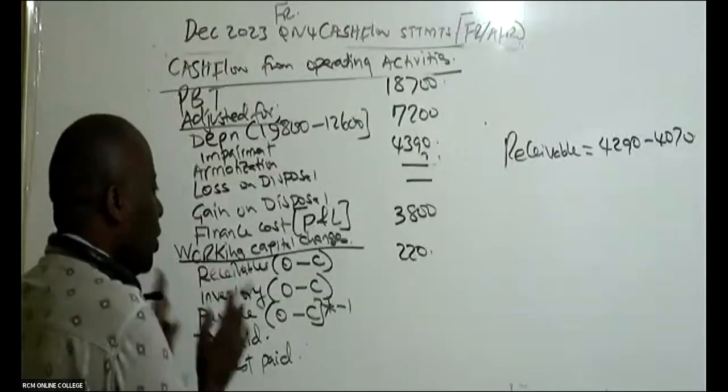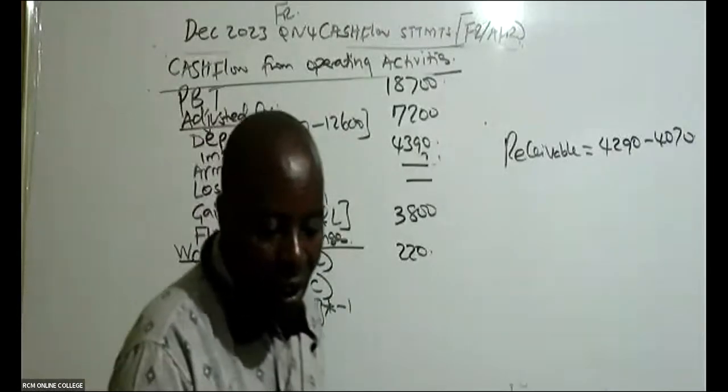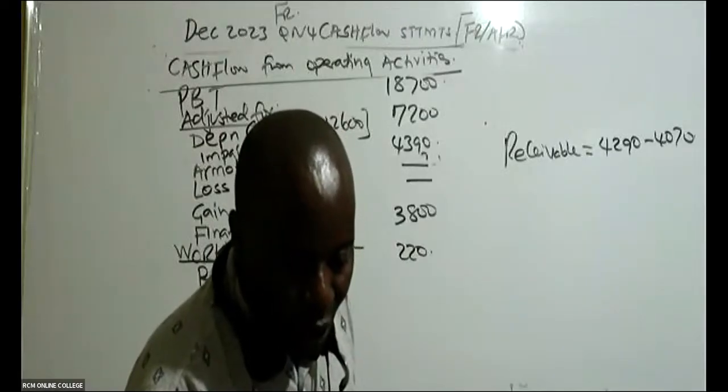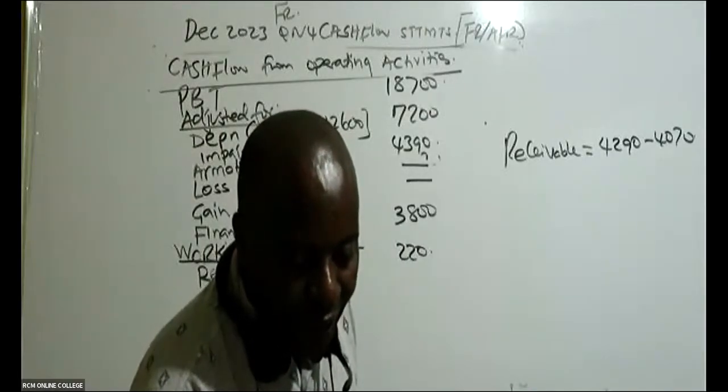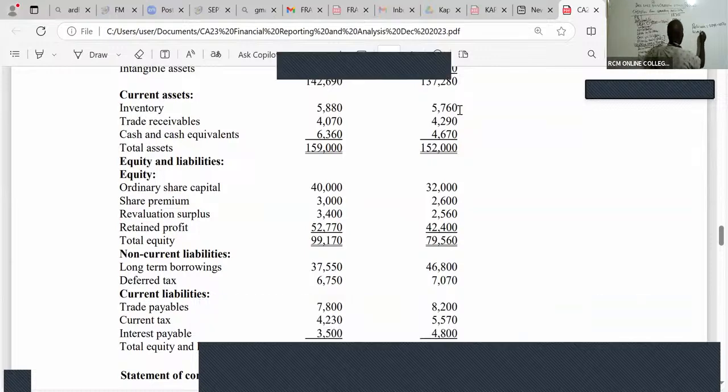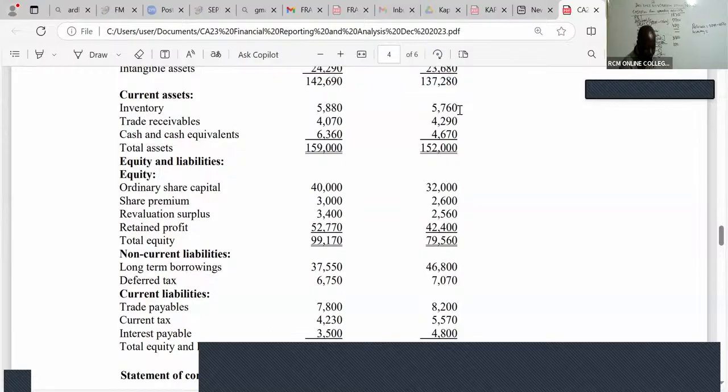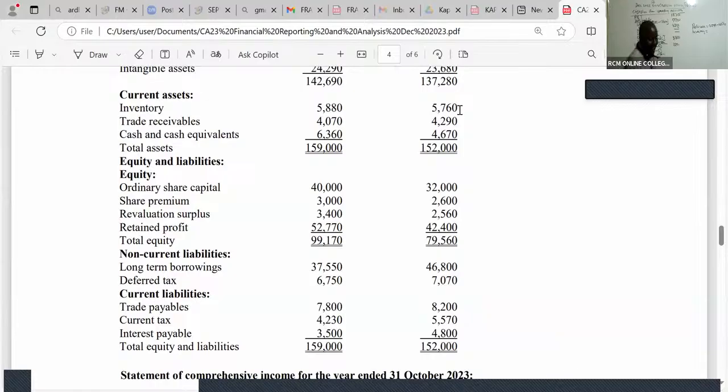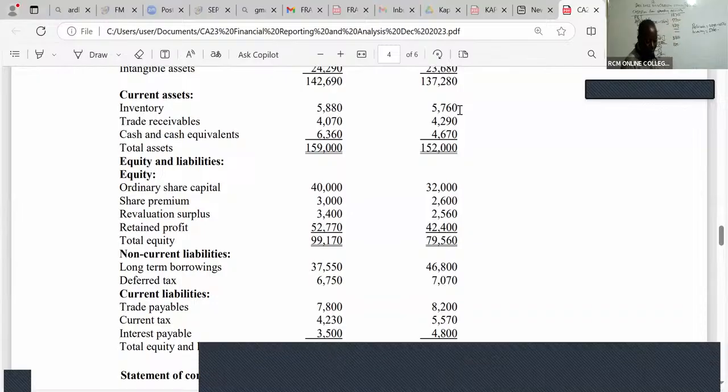Then you go to inventory, and you do the same. It's a working capital change. Under inventory, we have here 5760 opening minus 5880 closing.